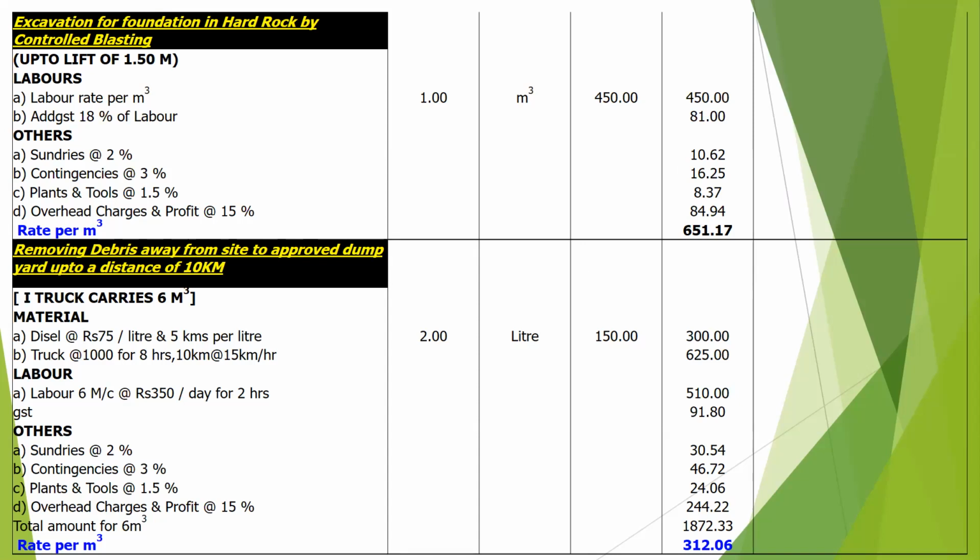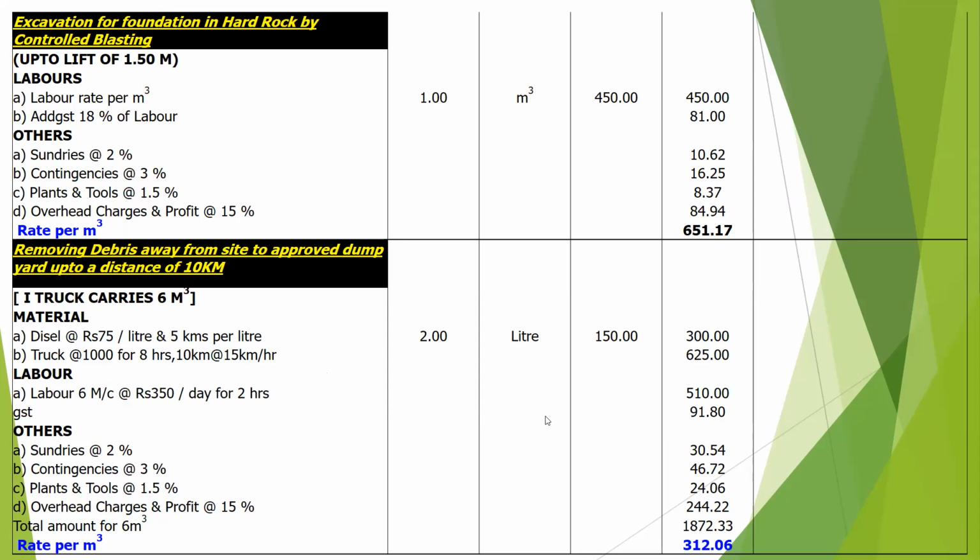Now, carting away the material for 10 kilometers. In one truck, we assume 6 cubic meters of material has been considered. Diesel at 75 rupees per liter at the rate of 5 kilometers per liter, so it will be 150 rupees. So that means 300 rupees. Truck rental charges for 8 hours will be 1000 rupees. At 10 to 15 kilometers per hour, that is 65 rupees. 625.